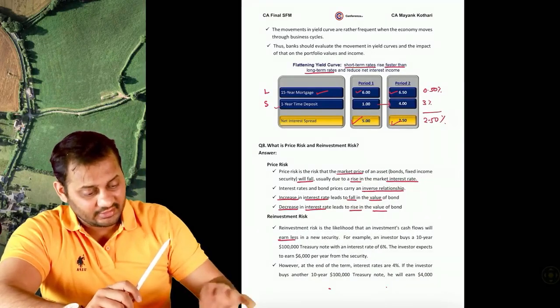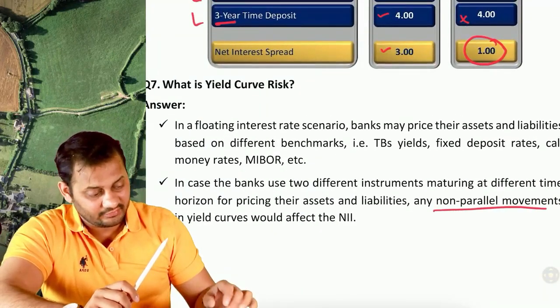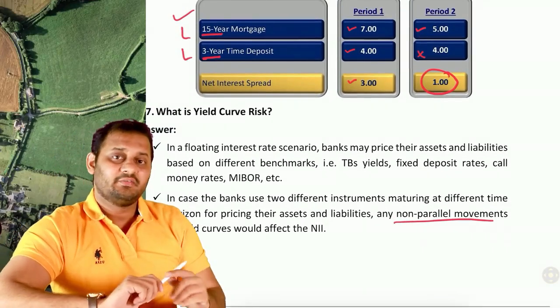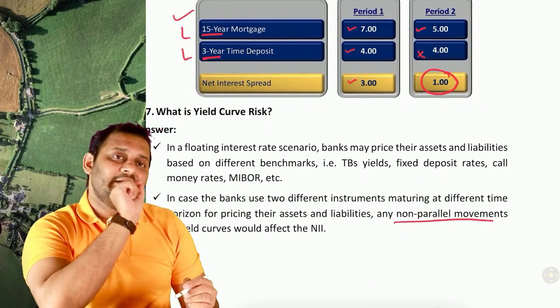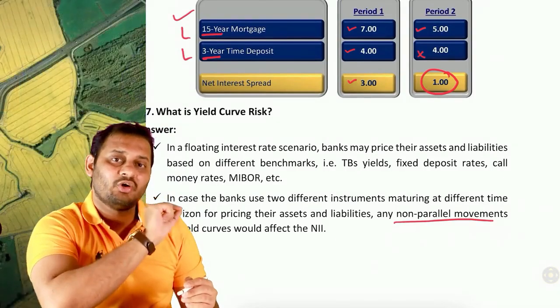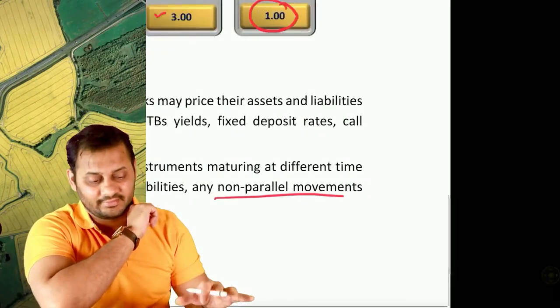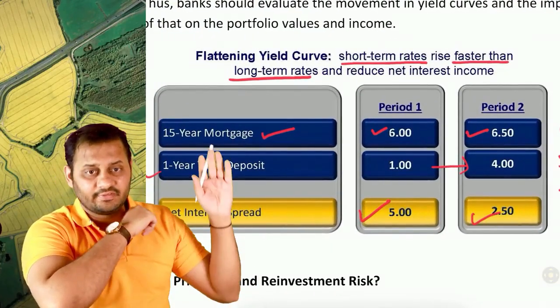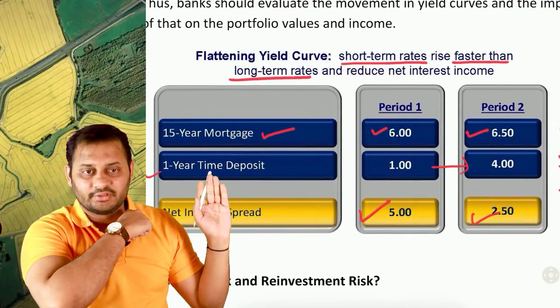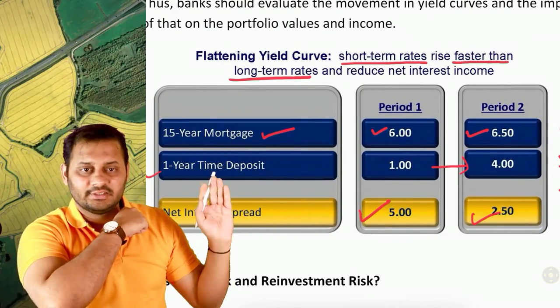Next thing is yield curve risk. Now what is yield curve risk? If the interest rate movement is non-parallel, this is the major part, non-parallel movement. Let's have a look. This is a 15-year mortgage, this is a 1-year time deposit.